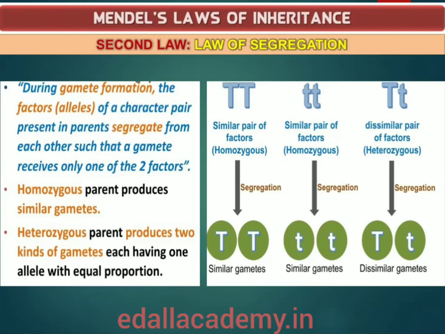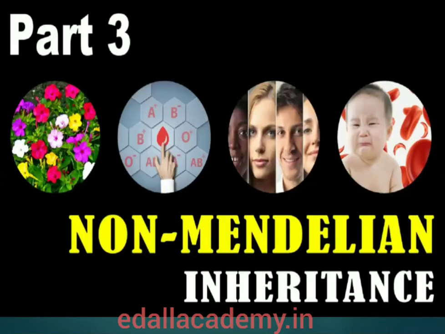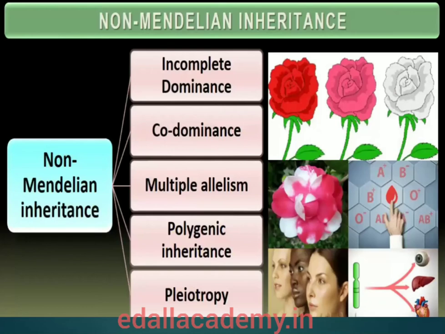So try to remember that based on the monohybrid cross, Mendel proposed two laws. The first one is the law of dominance, the second one is the law of segregation. Now let us discuss the next topic, non-Mendelian inheritance. As per the Mendelian concept, only the parental characters are inherited from one generation to another.